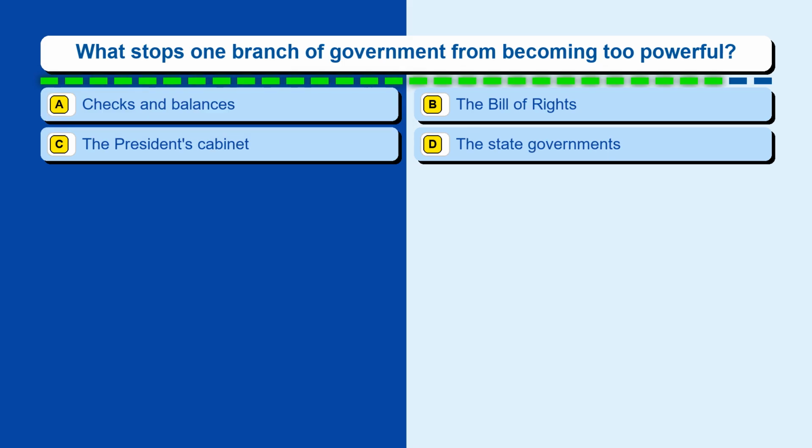Question 73. What stops one branch of government from becoming too powerful? Option A, checks and balances. Option B, the Bill of Rights. Option C, the President's Cabinet. Option D, the state governments.